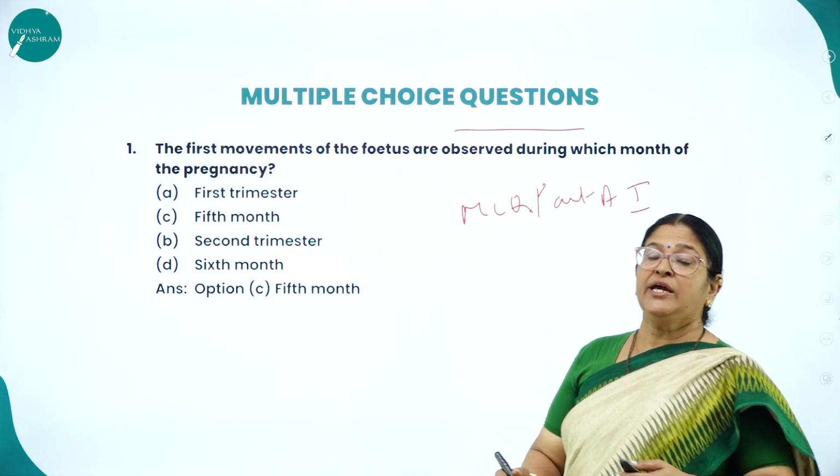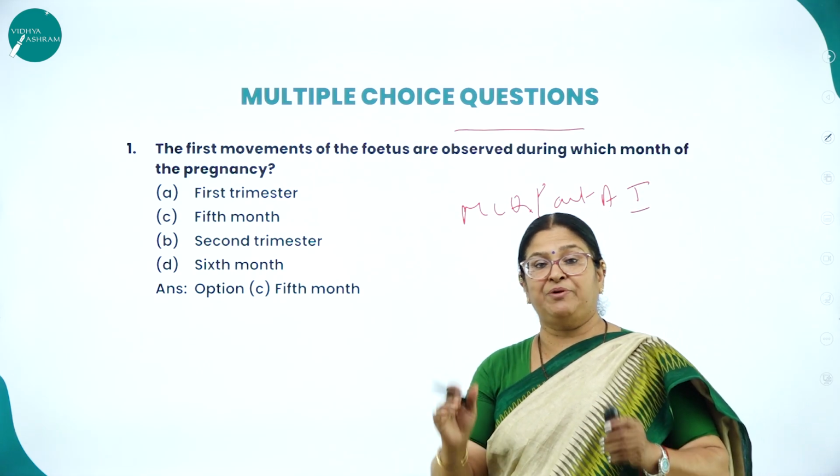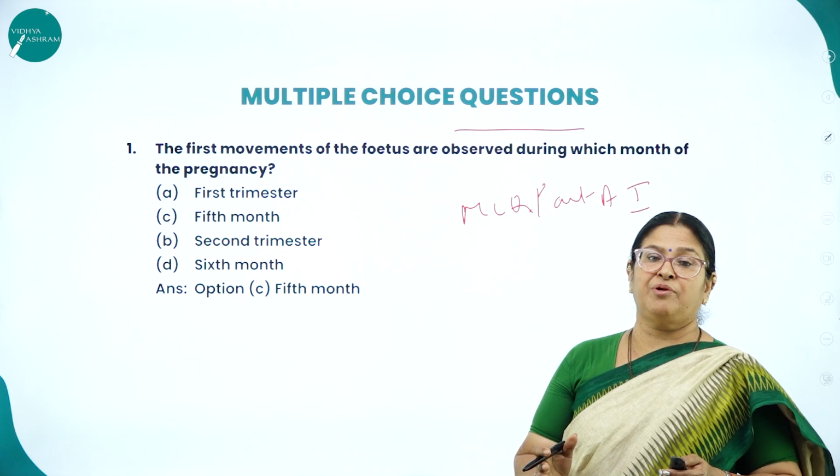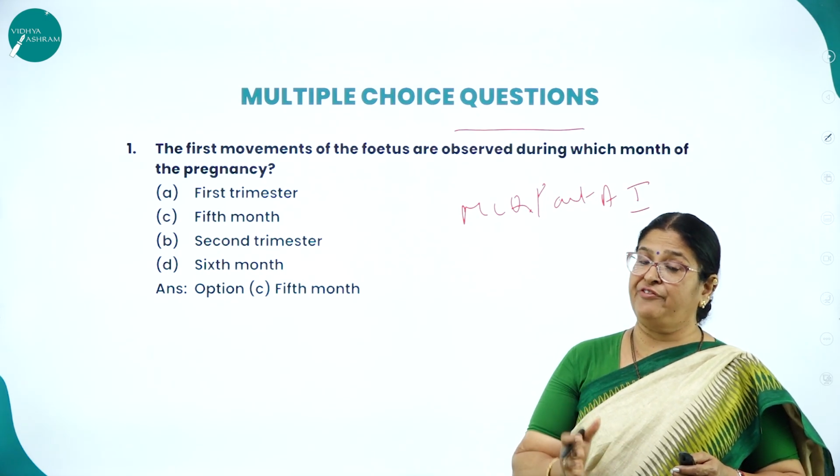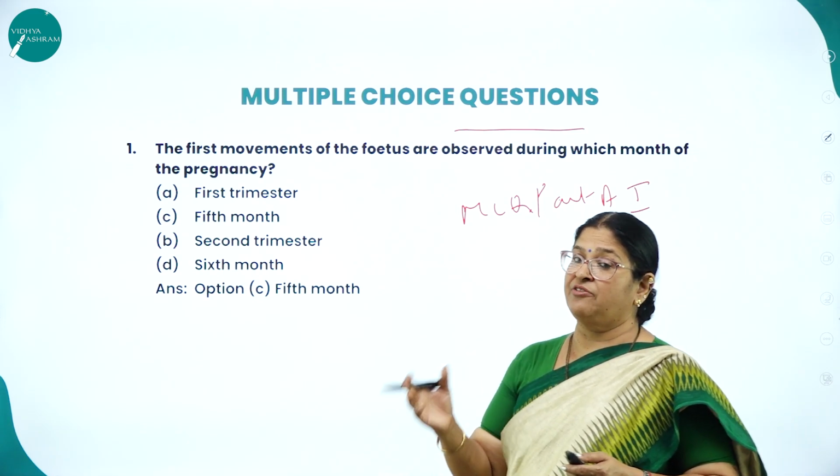So as we all know, each chapter has a good number of MCQs, but totally for your exam in your question paper, there are 15 MCQs that are asked and 5 fill in the blanks.